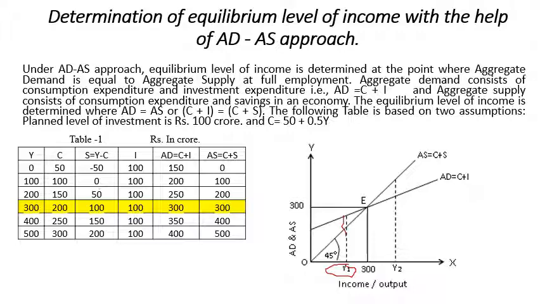The other income is Y2, where aggregate supply is greater than aggregate demand. So in these two situations, what will be the condition for the economy if it is at these income levels?